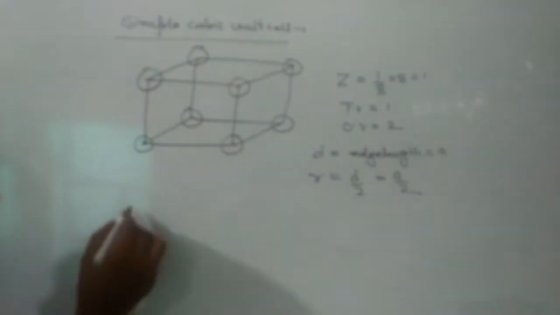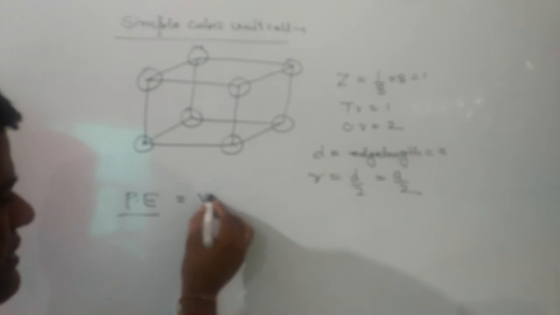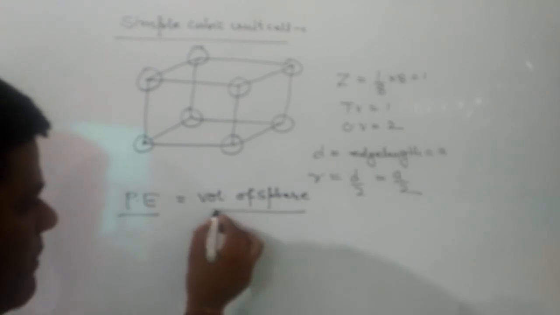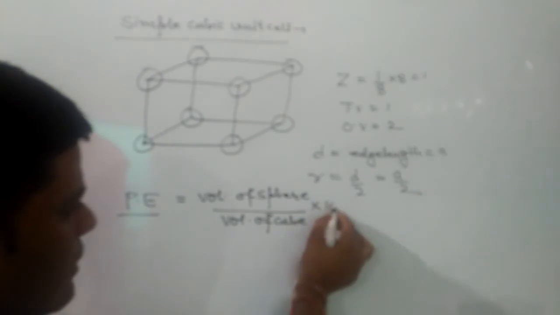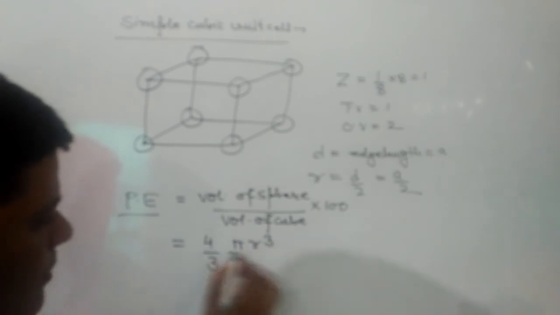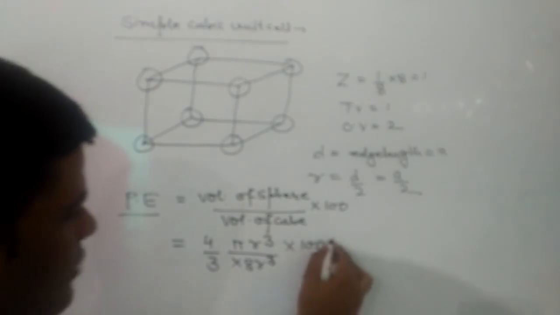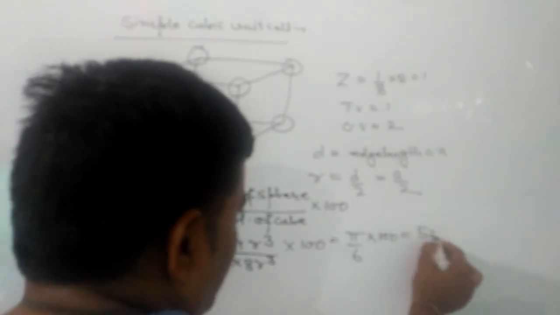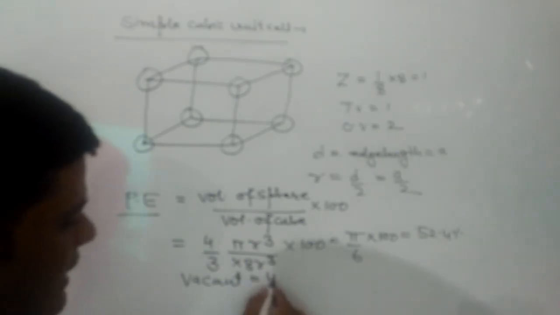Now we have to find out the packing efficiency of simple cubic. For that, the formula applied will be volume of spheres upon volume of the cube into 100. So, volume of sphere will be 4 by 3 pi r cube, and volume of cube will be 8 r cube, because a will be 2r, into 100, and that comes out to be pi by 6 into 100, and that should be equal to 52.4%. Hence, vacant space in simple cubic will be 47.6%.